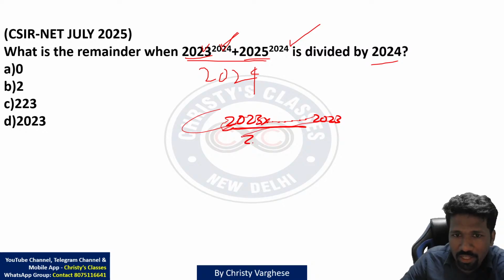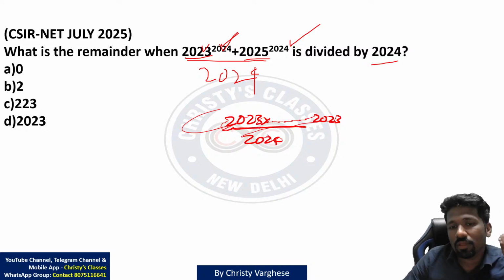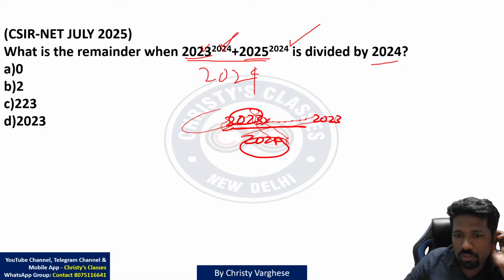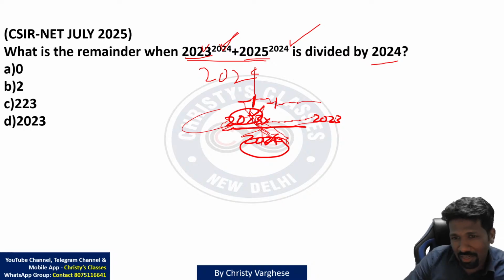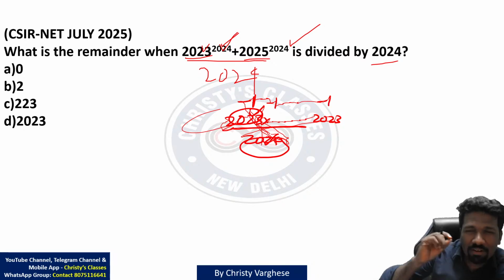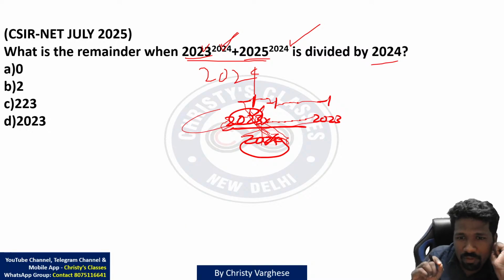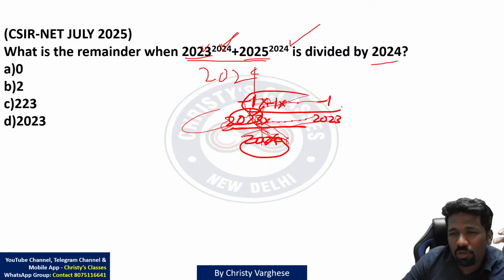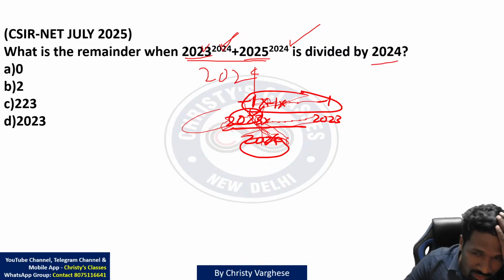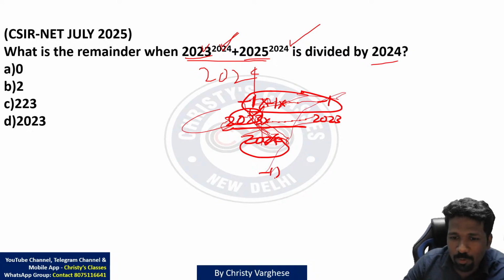Then you are dividing that by 2024. Now, each of these 2023 by 2024 will give you a negative remainder of -1. Remainder 2023 hai. Otherwise, you can say -1 is the negative remainder. As I told, if you are not familiar with negative remainder, skip it for the time's sake. But once you know this negative remainder concept, it is super easy. -1, 2024 times multiply कर रहा है -1 से, otherwise that is nothing but -1 raised to 2024.